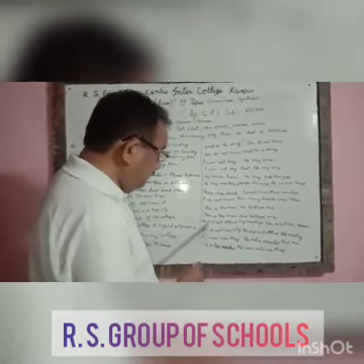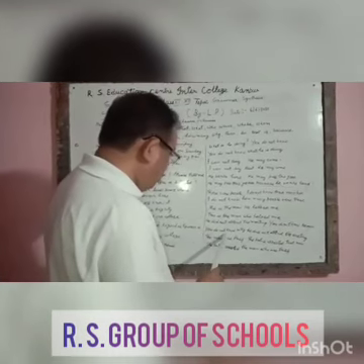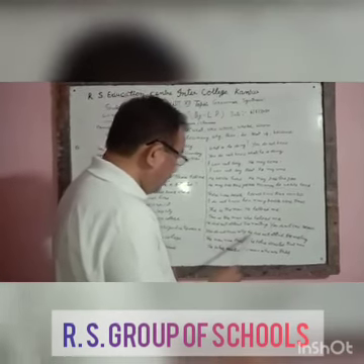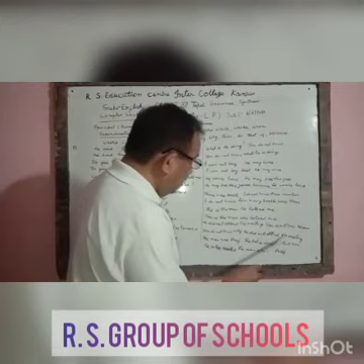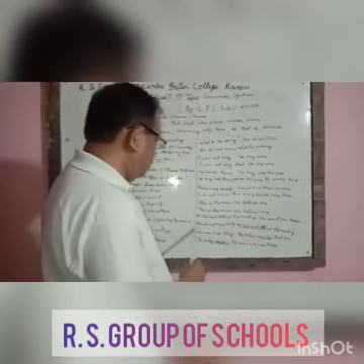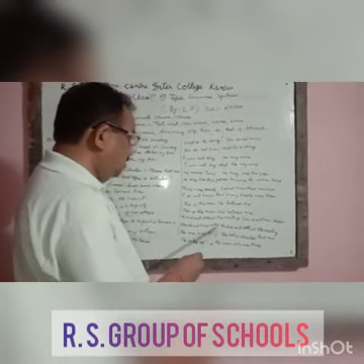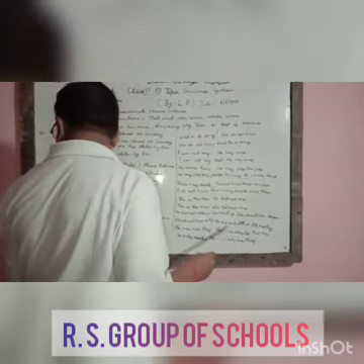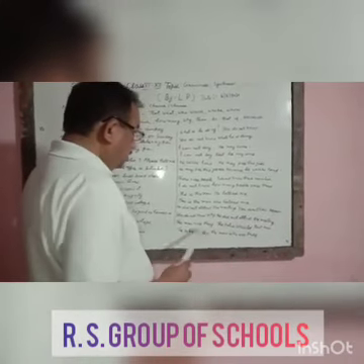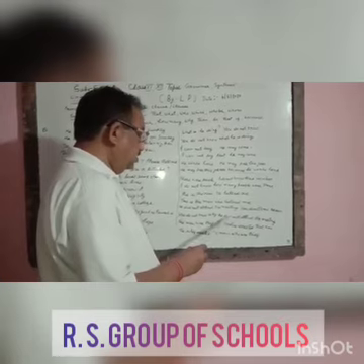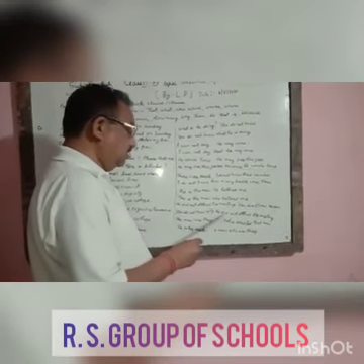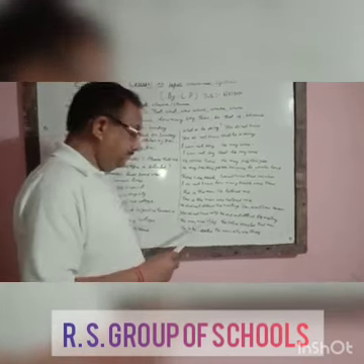So it will be: you do not know why he did not attend the meeting. You do not know is the principal clause. Why he did not attend the meeting is the subordinate clause. Principal clause plus subordinate clause equals a complex sentence.